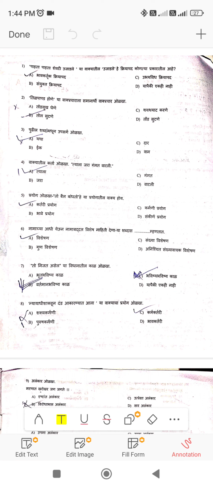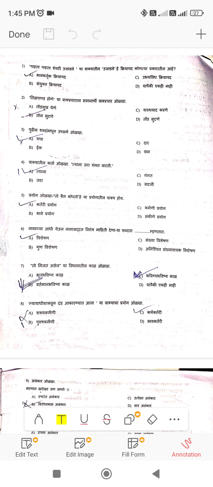In that syllabus, Marathi grammar, English grammar, general knowledge, and mathematics. This is a non-technical part, as well as pharmacy knowledge.